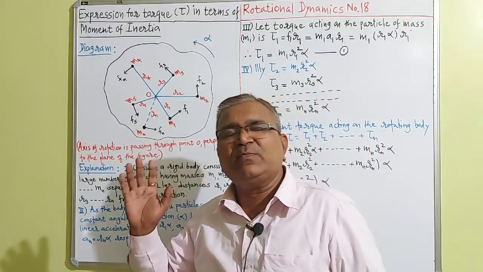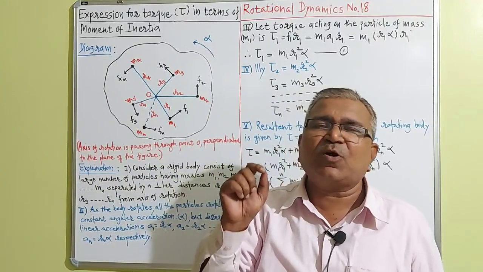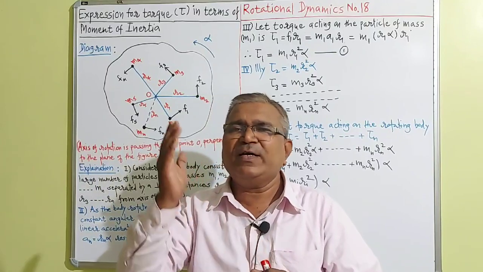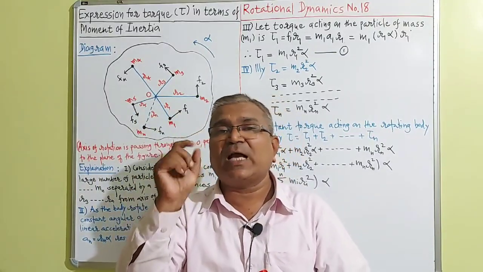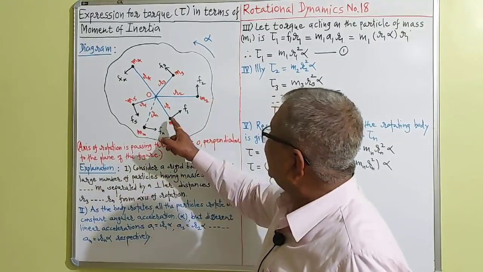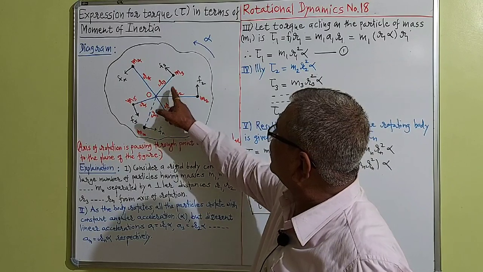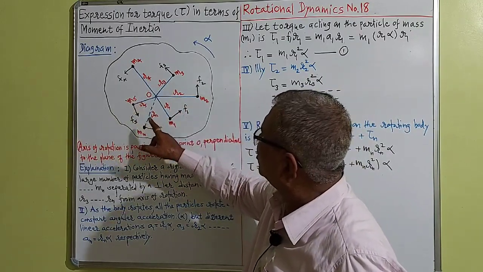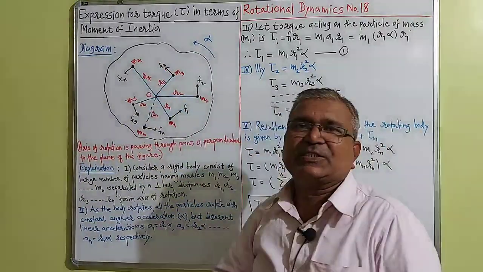And this rotating body consists of a large number of particles of masses m1, m2, m3, m4, m5 ... mn, separated by perpendicular distances r1, r2, r3, r4, r5 ... rn from the axis of rotation.